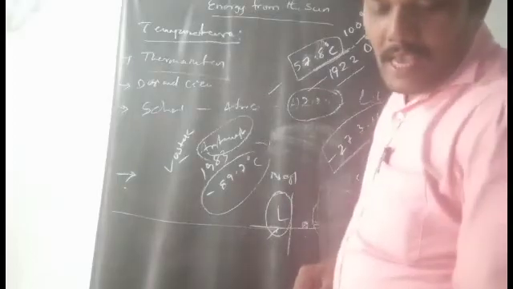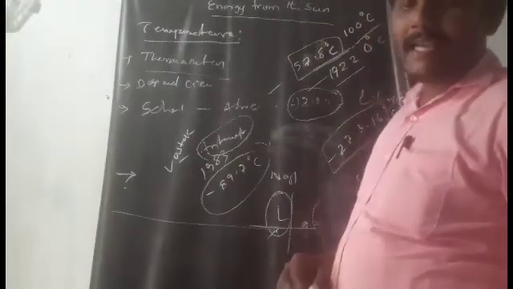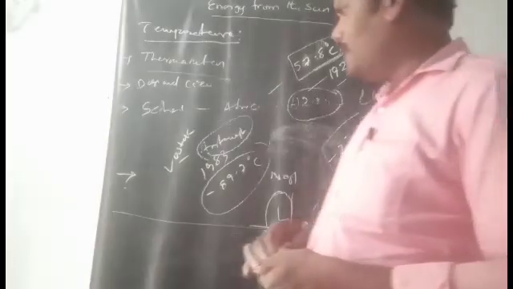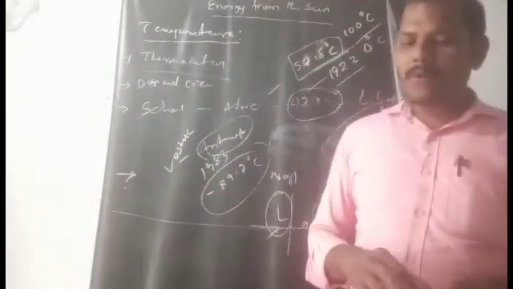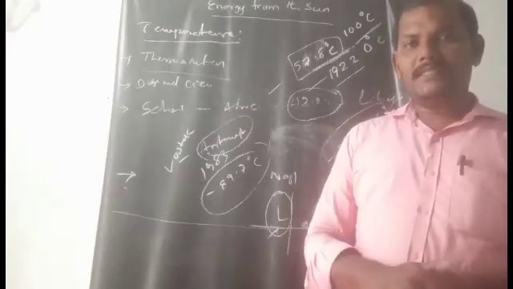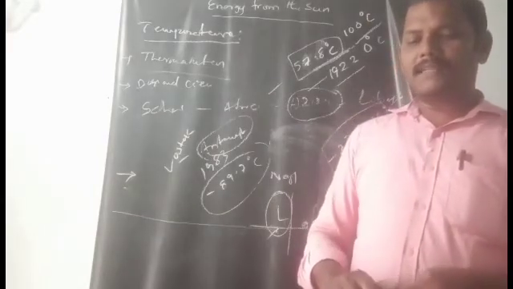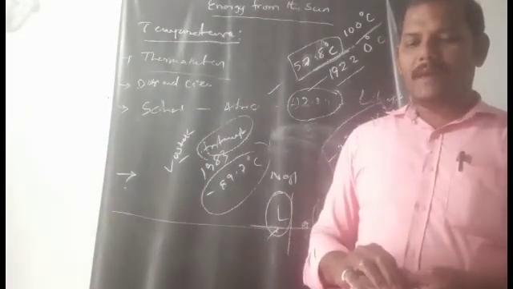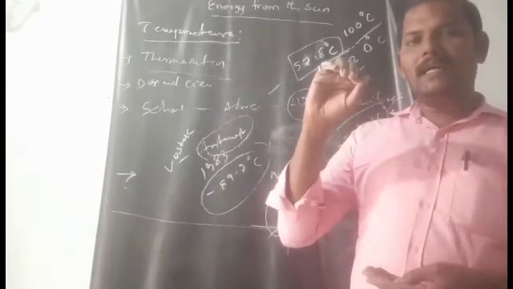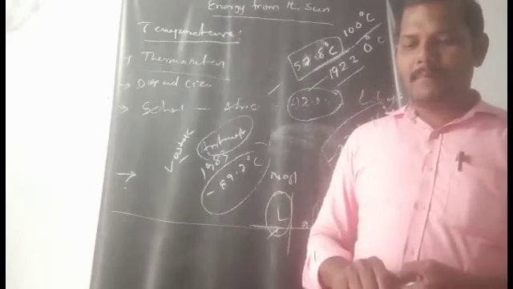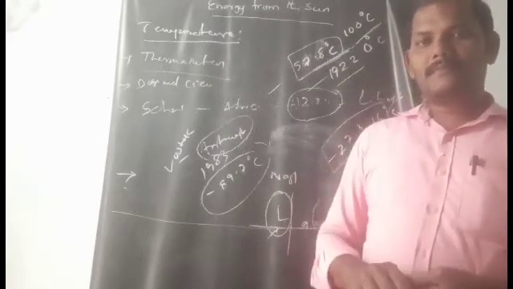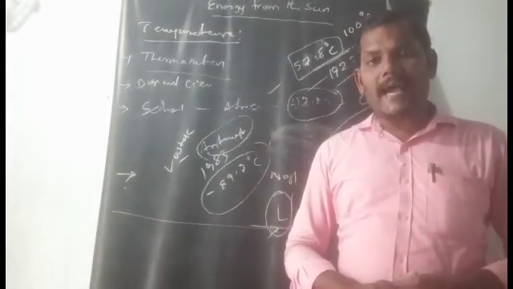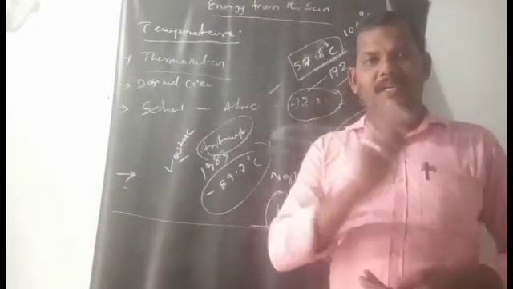Right, and here the second point: recording temperatures. How are the temperatures recorded? Generally, the highest and lowest temperature of the day is measured by using the Six's maximum and minimum thermometer.